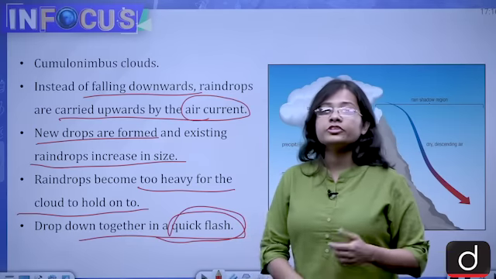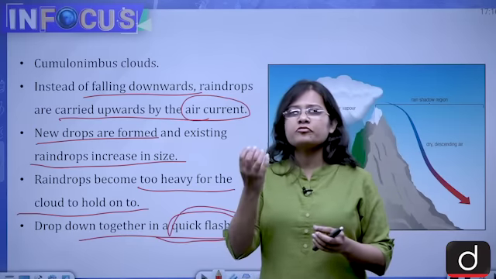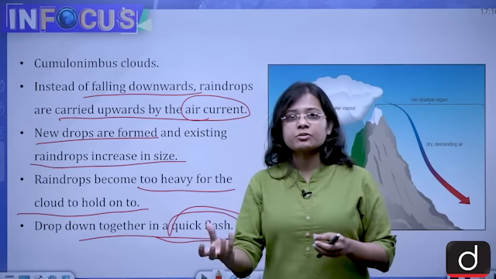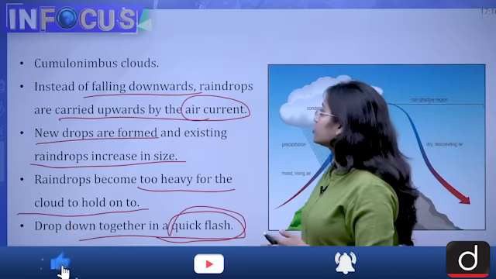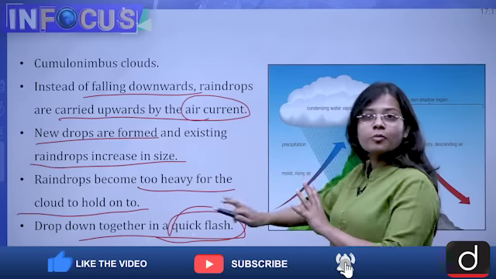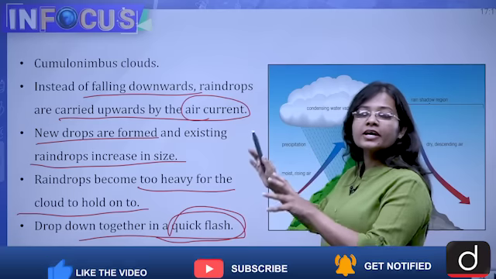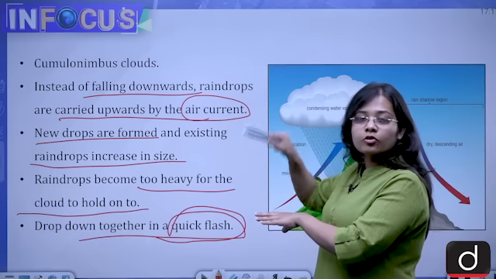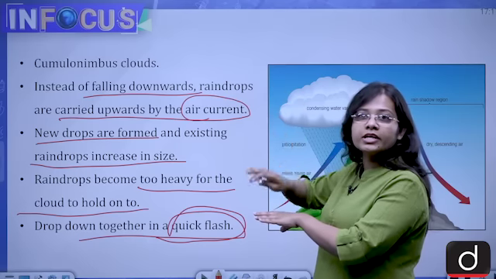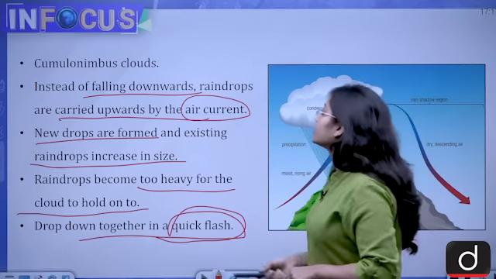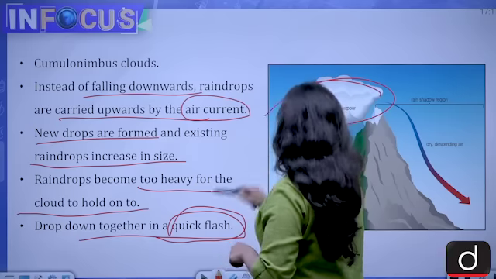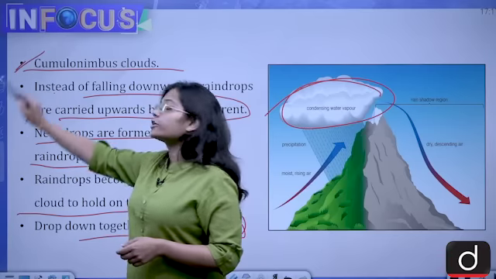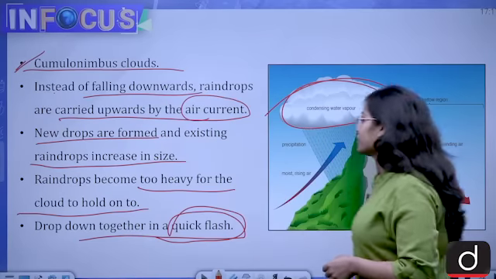So the features of cloudburst are that it happens for a very short period of time, and the precipitation is extremely heavy. So this is the phenomenon of cloudburst, and why it happens in the hilly region more frequently, because of the orographic range and because of the hilly region and terrain. And the cloud which takes part in the cloudburst is the cumulonimbus cloud. Important fact from prelims perspective.